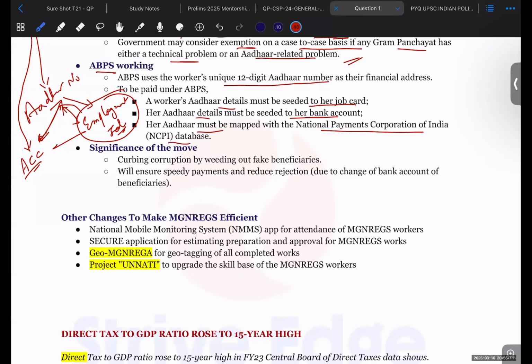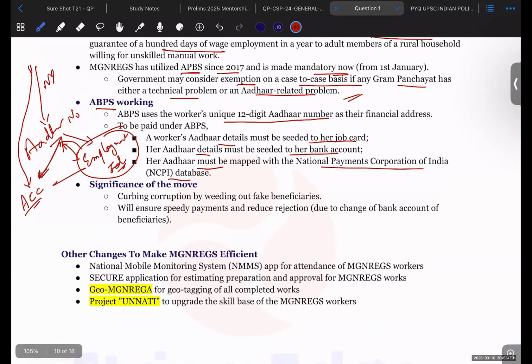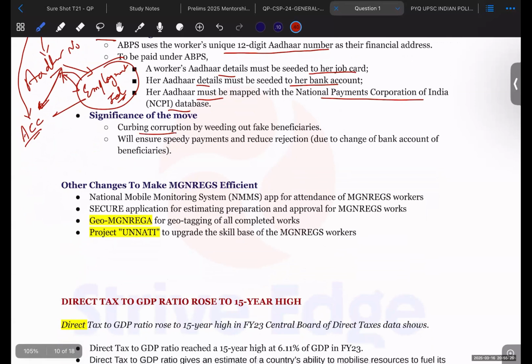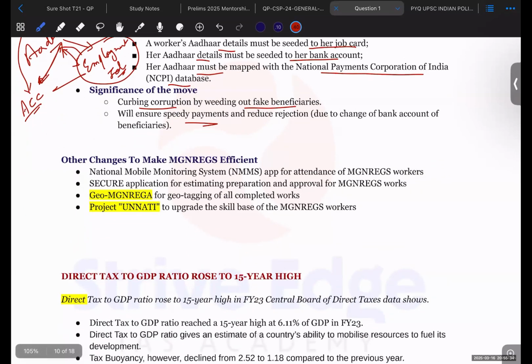So if all these conditions are met, then this Aadhaar-enabled payment system works fine. Okay. Now, what is the significance of this move? It will reduce corruption by weeding out fake beneficiaries. So fake beneficiaries will be reduced. It will ensure speedy payments. Payments will be very fast.